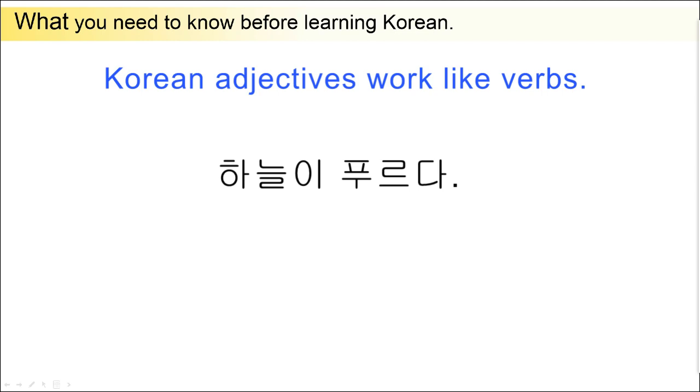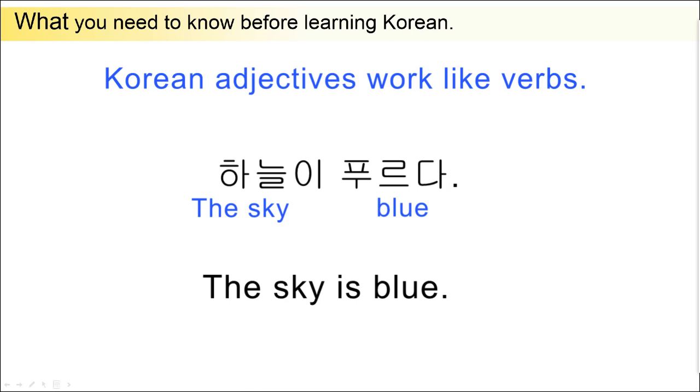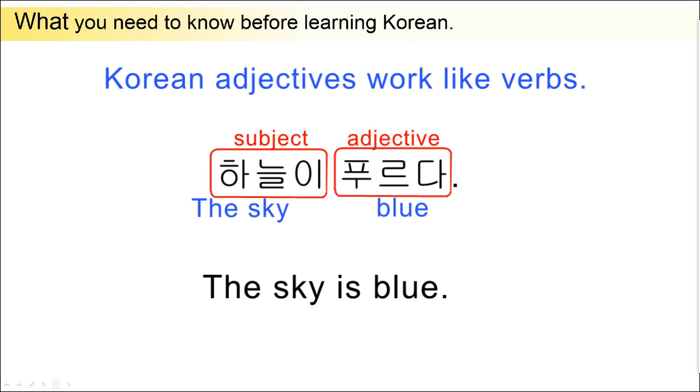Look at this sentence. 하늘이 푸르다. 하늘 means the sky. 푸르다 means blue, it's an adjective. 하늘이 푸르다. It means that the sky is blue. This sentence 하늘이 푸르다 is a perfect sentence without a verb. 하늘이 is the subject. And the adjective, 푸르다, predicates the subject, without a verb.